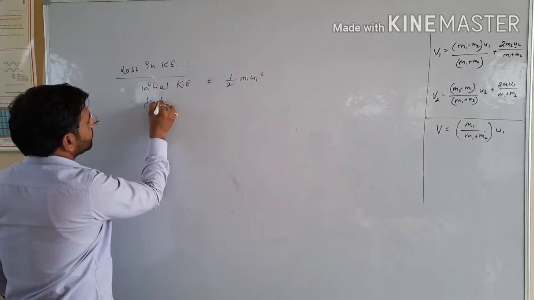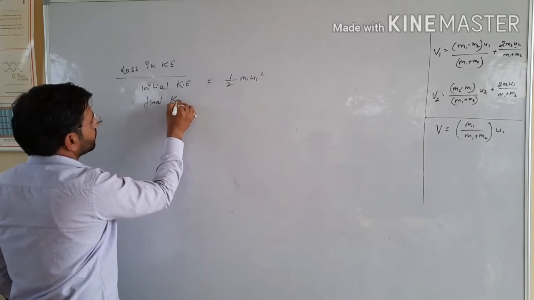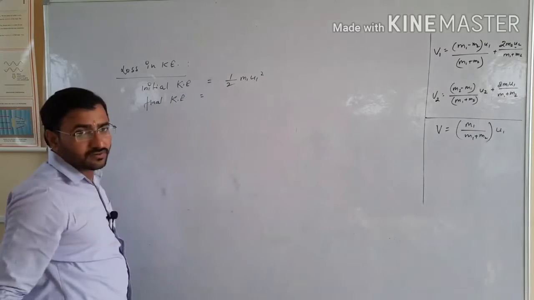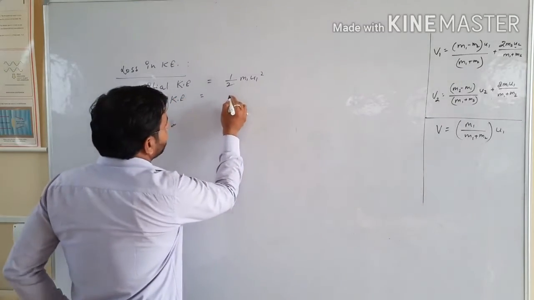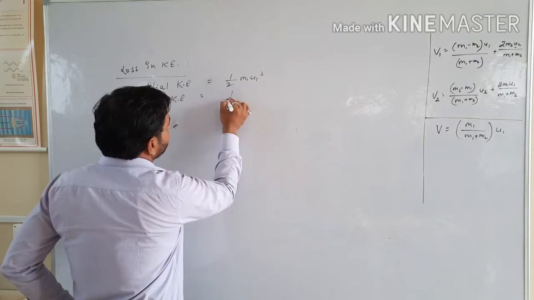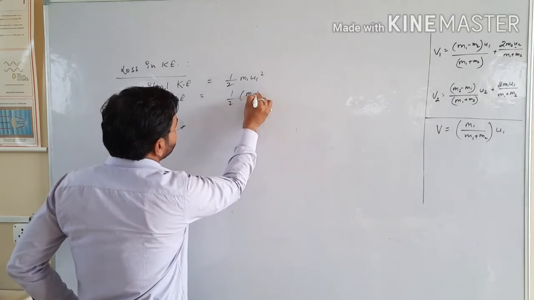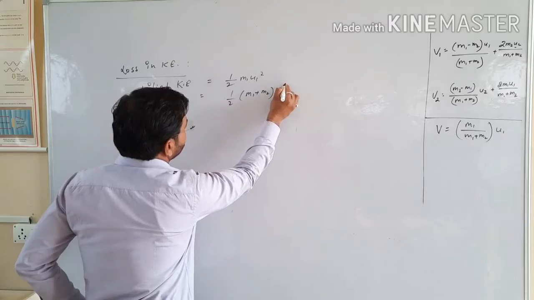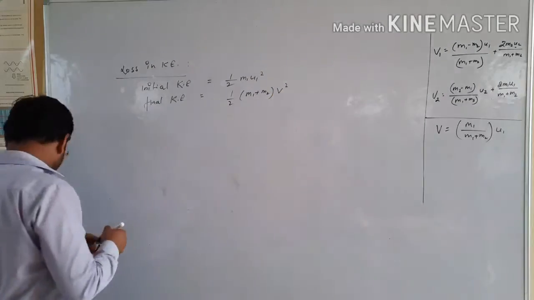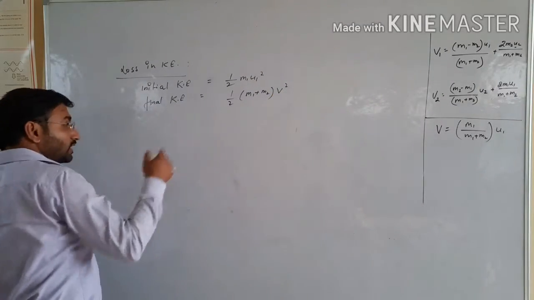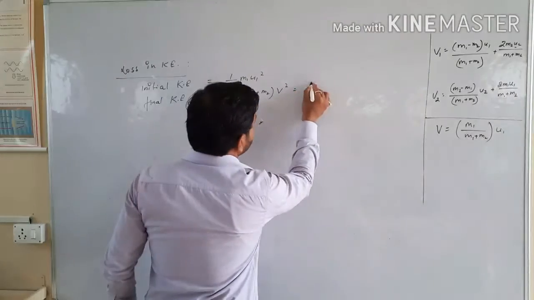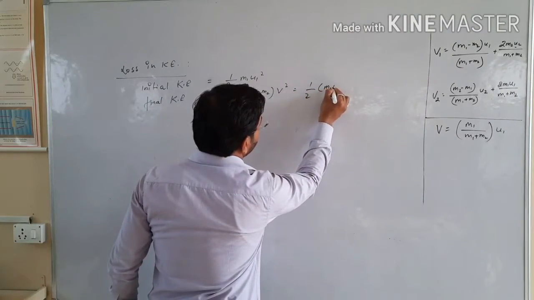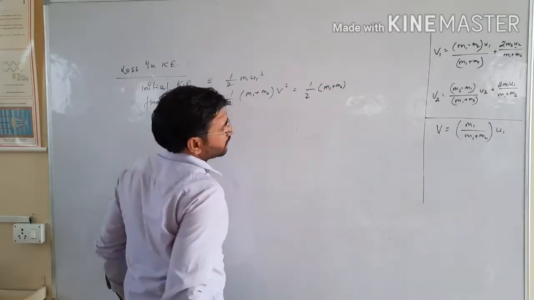Final kinetic energy, because this is the case of a perfectly inelastic collision, is half m1 plus m2 of v square, and we know the value of v in terms of u, so you can substitute it here.